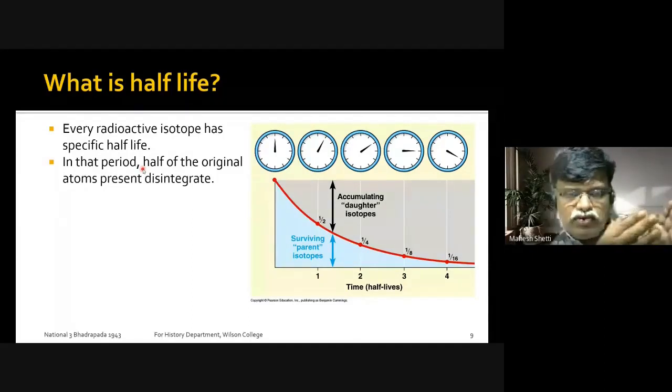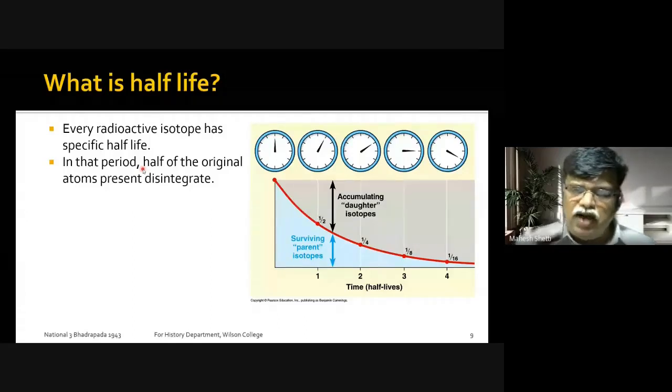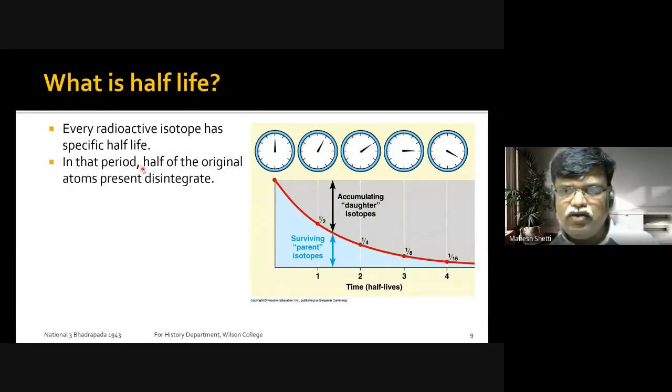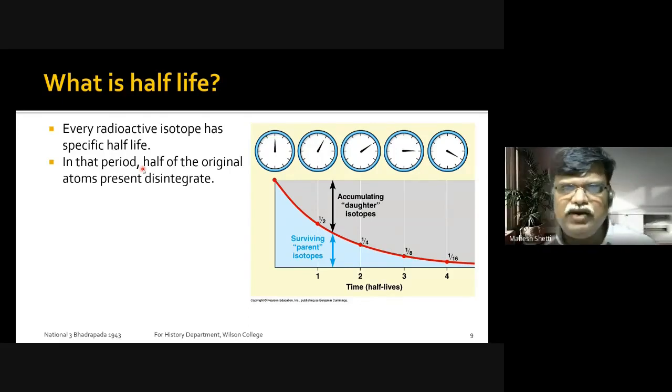So suppose at the beginning of the month, 10 grams was available. After 10 days, 5 grams will be available. After another 10 days, that means a total of 20 days, 2.5 grams will be available. And after 1 month, that is after 30 days, half of 2.5, that is 1.25 grams will be available. So the amount will go on falling. Every 10 days, half of whatever was remaining will disintegrate and only half will remain. That's why it's called half-life.